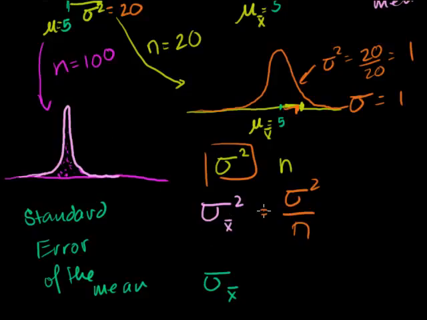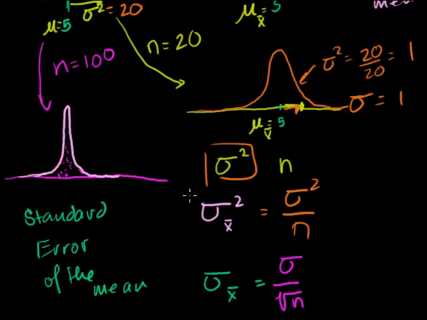But if we just take the square root of both sides, the standard error of the mean, or the standard deviation of the sampling distribution of the sample mean, is equal to the standard deviation of your original probability density function, which could be very non-normal, divided by the square root of n. I just took the square root of both sides of this equation.